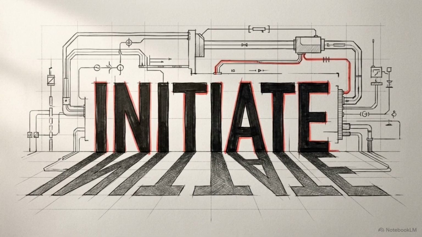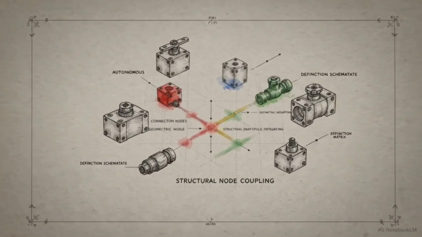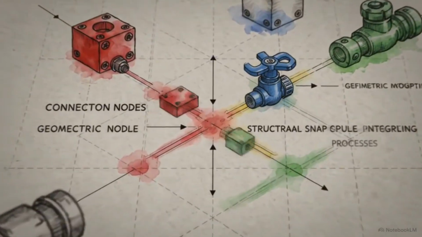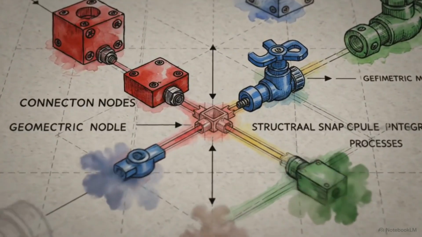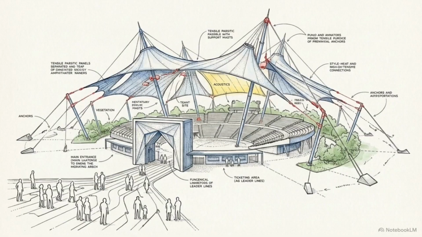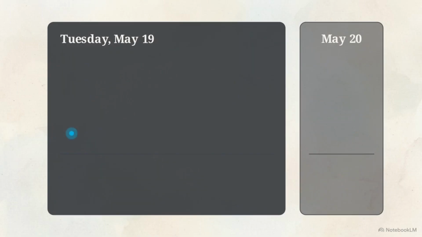Preparation starts today. Google I/O 2026 arrives at a point where the complexity of software architecture is beginning to exceed the capacity for manual, line-by-line maintenance. The event is officially scheduled for Tuesday, May 19th and Wednesday, May 20, returning to the Shoreline Amphitheater in Mountain View. While the event is broadcast to a global audience, the technical roadmap is found by looking at the specific distribution of the May 19th sessions.